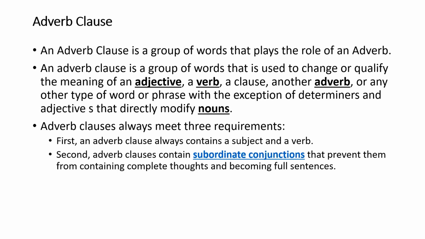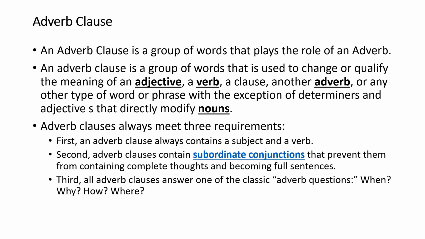It won't have a complete meaning without the main clause. Third, all adverb clauses answer one of the classic adverb questions: when, why, how, and where. This corresponds to the definition above, that an adverb clause changes, qualifies, and enhances meaning. It gives clarification of when it happens, why it happens, how it happens, where it happens, etc.